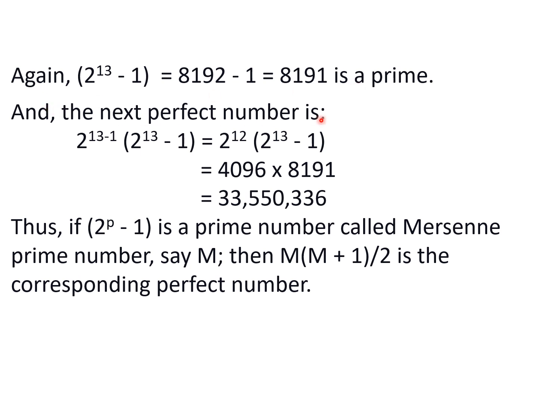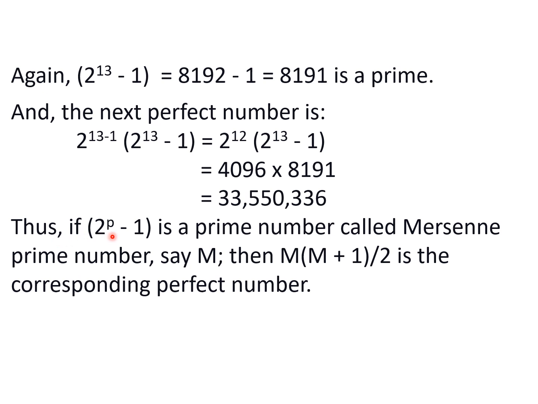And the next perfect number is 2 raised to power 12 into 2 raised to power 13 minus 1. So 2 raised to power 12 is 4096, and this is 8191, and you see, this is the perfect number, 33,550,336. We can simplify this formula in another way also, like this.